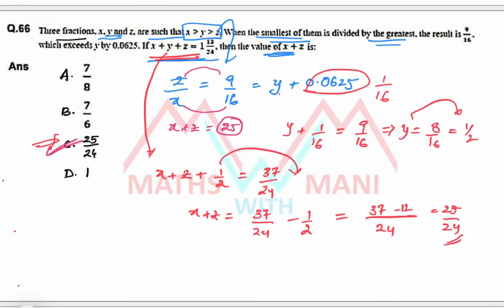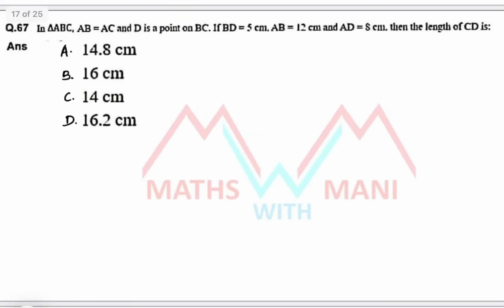Okay, next question, that is 67th. This is also very important. In triangle ABC, AB equal to AC. Whenever in a triangle two sides are equal, we call it an isosceles triangle. And D is a point on BC.